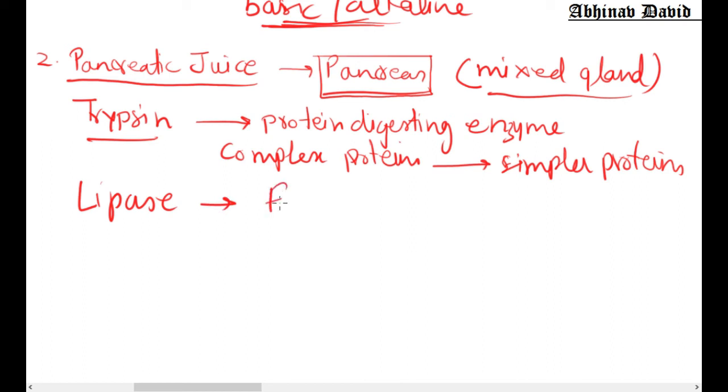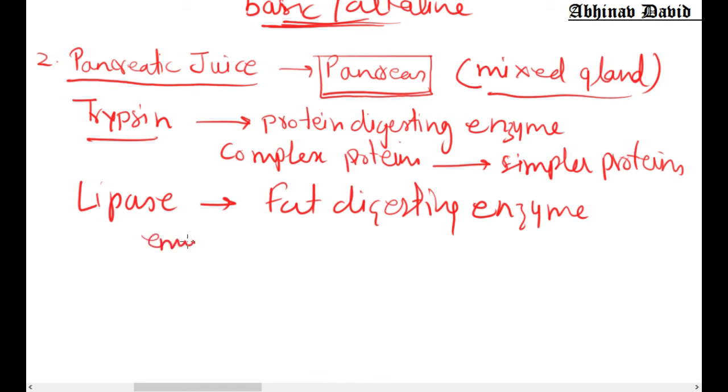Lipase is a fat digesting enzyme. What does it do? It digests emulsified fats. Now remember, what are emulsified fats? Emulsified fats are fats broken down by the bile salts present in the bile juice.